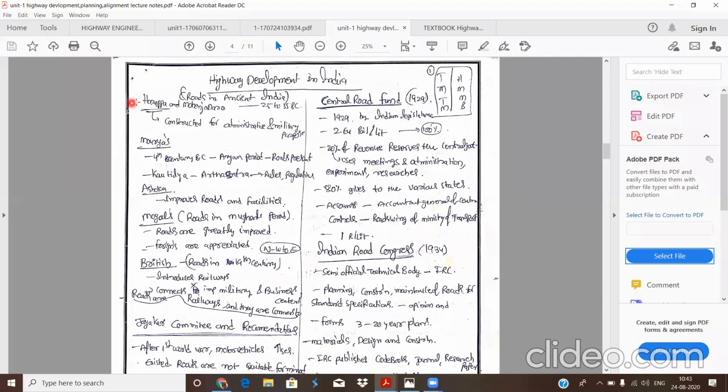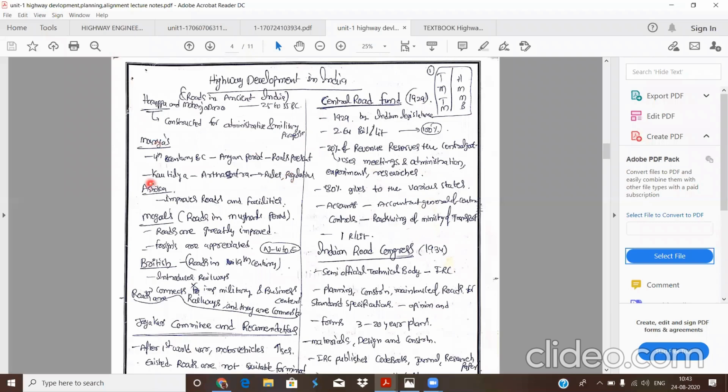After the fall of Harappa and Mohenjo-daro, next is the Mauryas. In the Mauryas, about the 4th century BC, in the Aryan period, roads are present. In the Mauryan period, the scholar Kautilya gave a book, the Arthashastra. In the Arthashastra, he gave rules and regulations about how to construct roads and how traffic should move.